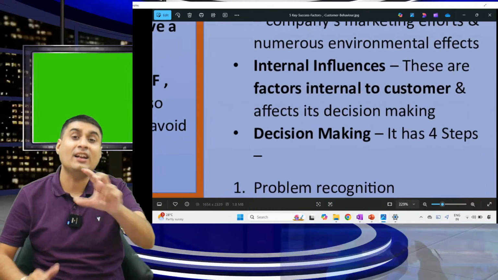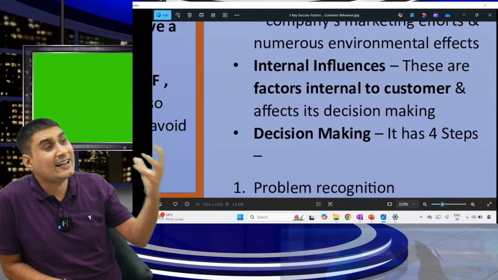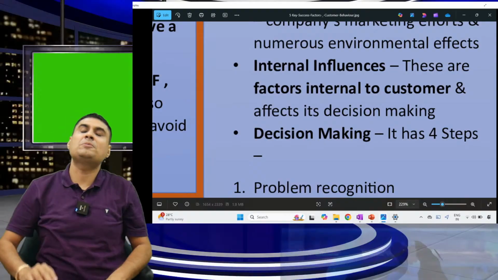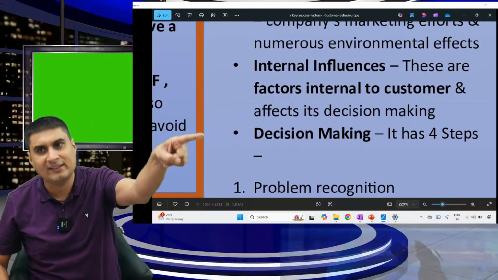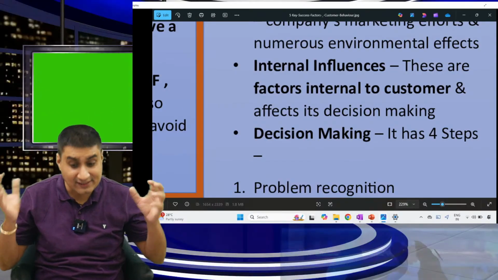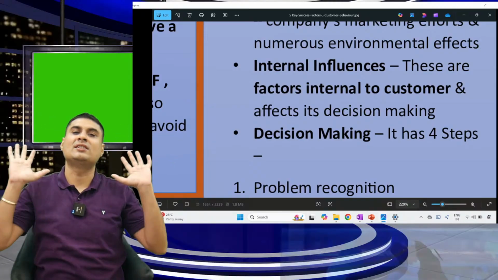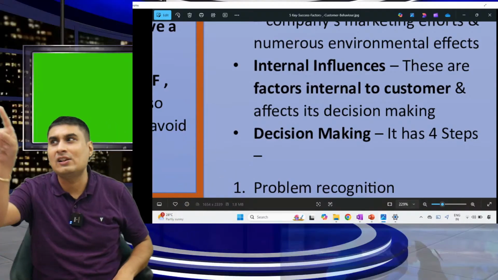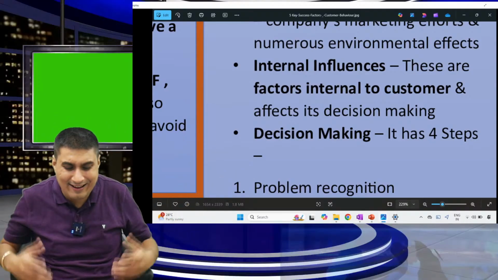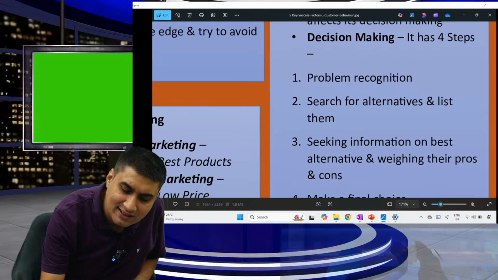Second, there are internal influences also. Some factors are internal to you. Many people will keep saying iPhone, iPhone, but you will say, no, I want to buy this one. So internal, that also affects you. These are factors internal to the customer and affect your decision. I will join my own choice. Internal, okay. Third point is decision making.